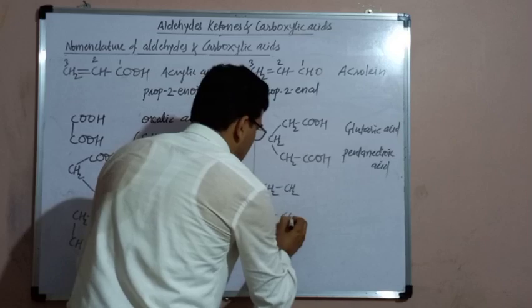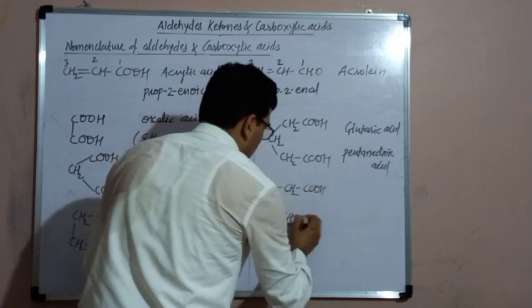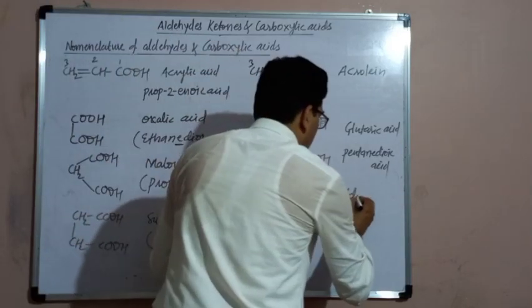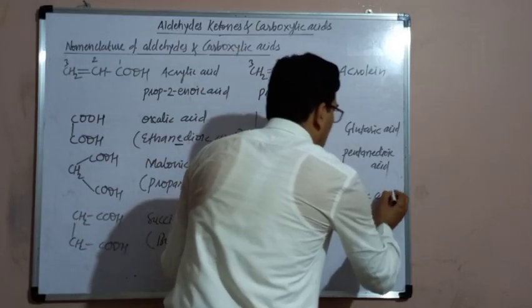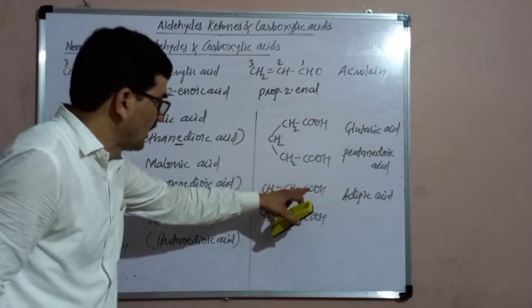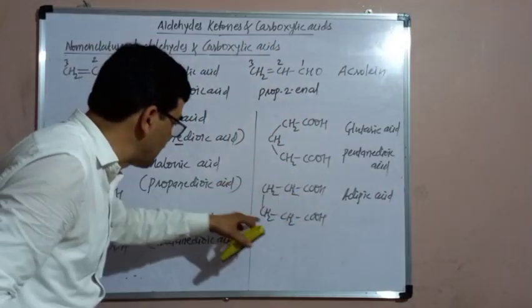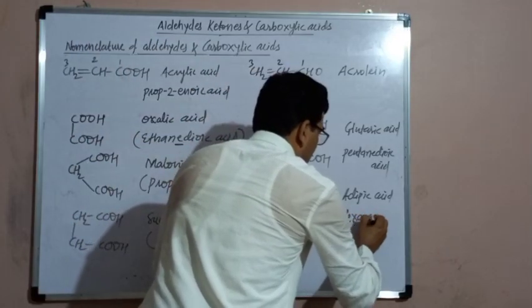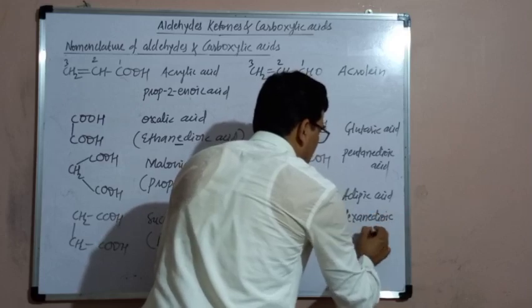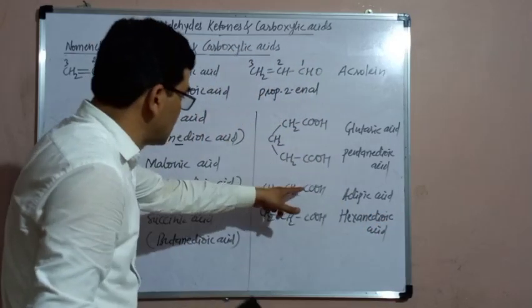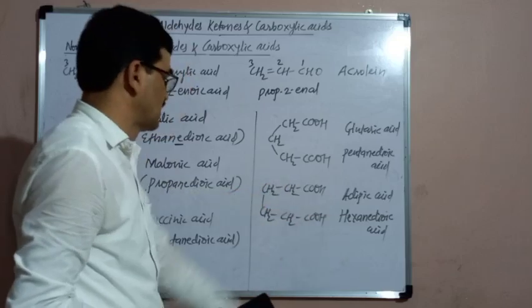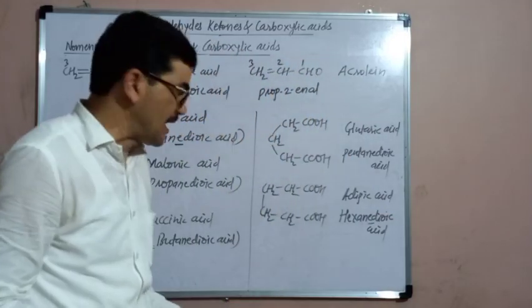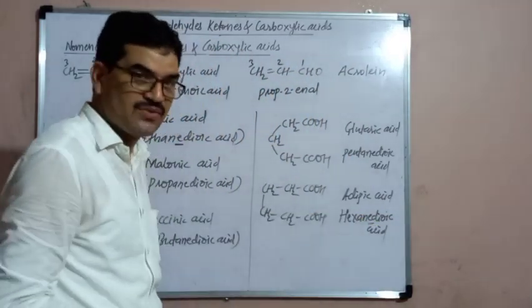Then an acid with 6 carbon atoms. This acid is commonly known as adipic acid. Its IUPAC name will be hexane dioic acid because here 6 carbon atoms are in the longest chain, 1, 2, 3, 4, 5, 6. Therefore the parent alkane is hexane. E is written here from the name of the parent alkane, and dioic acid is the suffix which is added there.